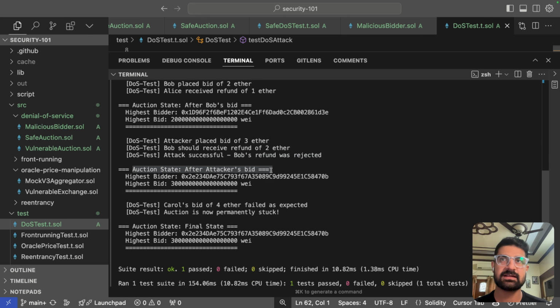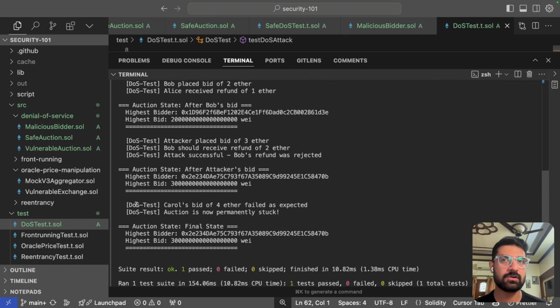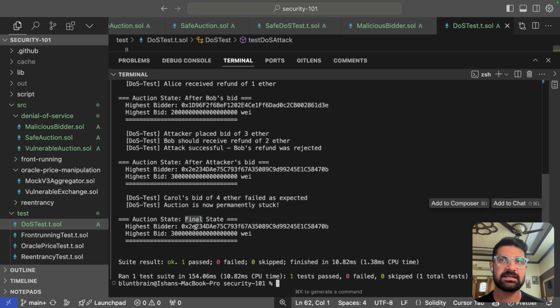So after the attacker's bid, you can see that the attacker is the highest bidder and the highest bid is 3 ether. Now when Carol tries to bid 4 ether, as you can see, the attacker did not have a receive or a fallback function, so the refund can never happen. Because the refund can never happen, Carol cannot use that function anymore. Now the auction is permanently stuck. And the final state is that the attacker is the highest bidder and the highest bid is 3 ether.